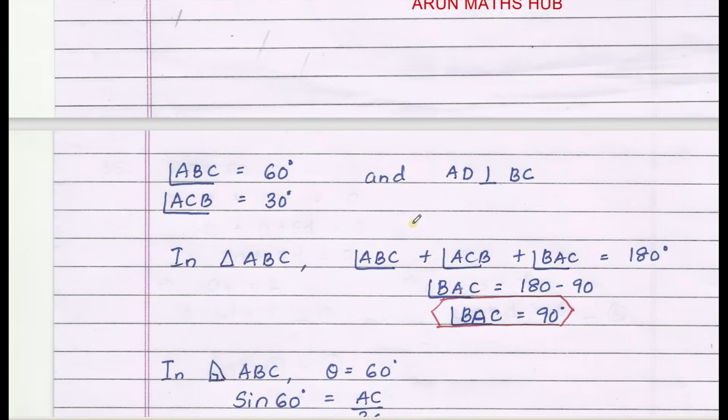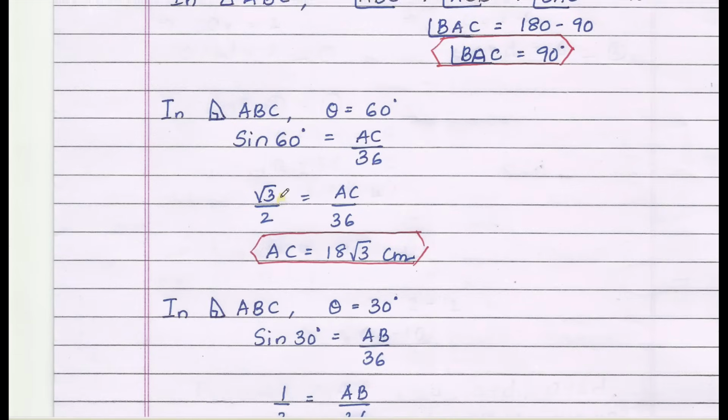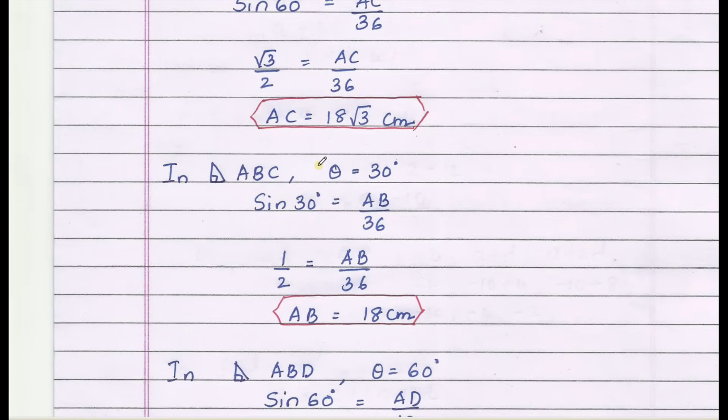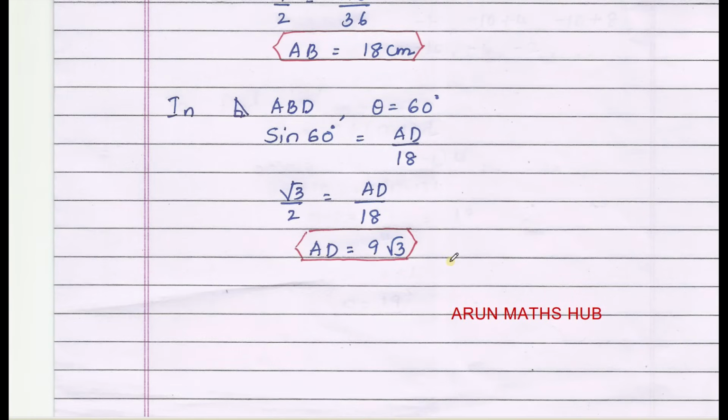Our question, finding the value of AC, AB and AD by using the different ratios, we get the values AC as 18 root 3 centimeter, AB as 18 centimeter and AD as 9 root 3 centimeter.